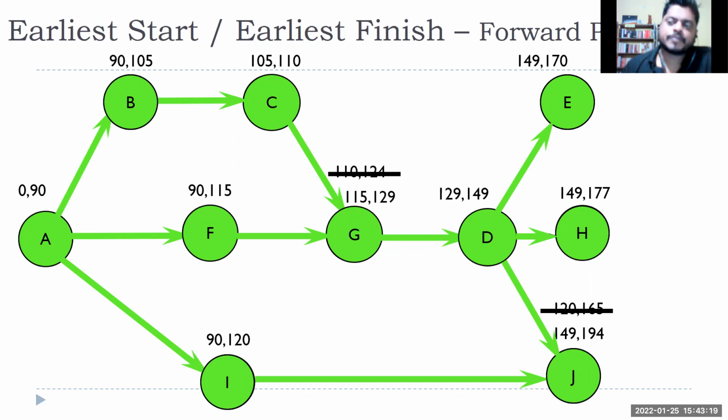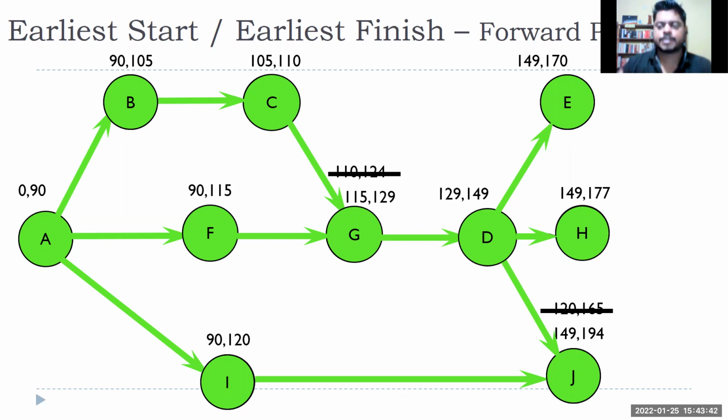The second thing I have to find out is whether there is any activity with slack. As a project manager, I know that there is a resource problem if I carry out all the activities at a single point of time. Slack means: are there some activities where, even if they get delayed by a few days, my project time will not get delayed?